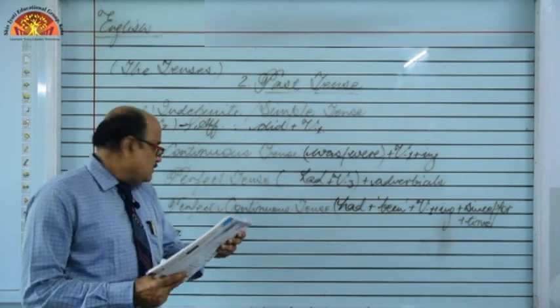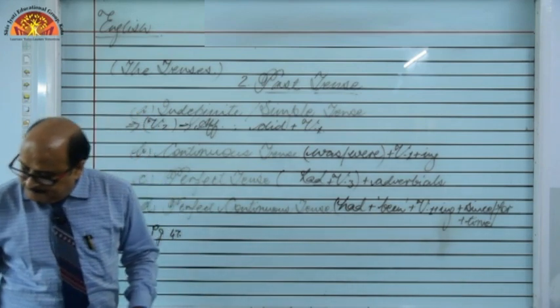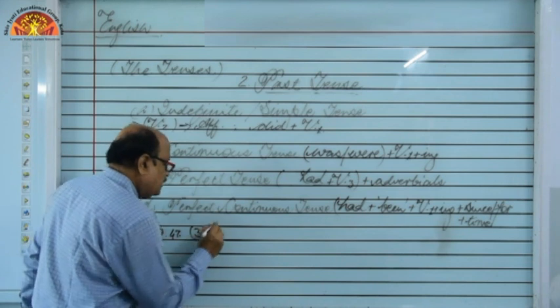Page 47. I have explained. I have written it here. So, let's explain. Sentence number 3.